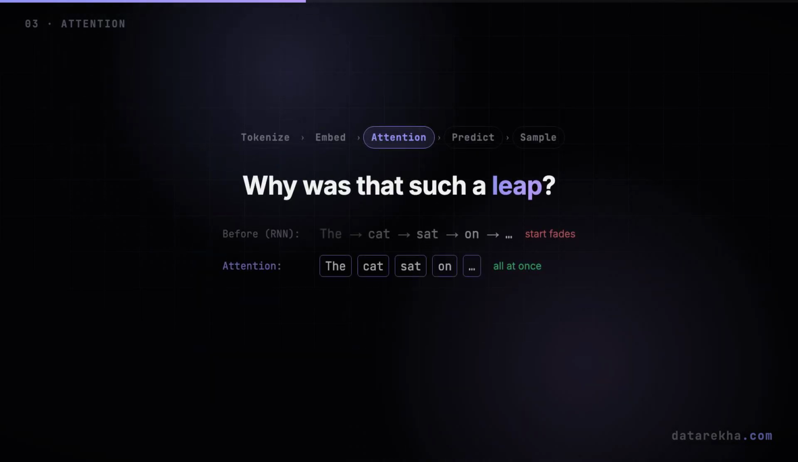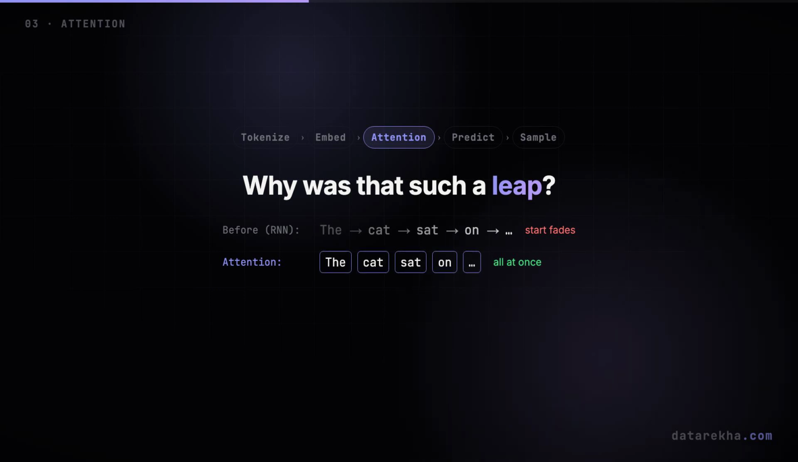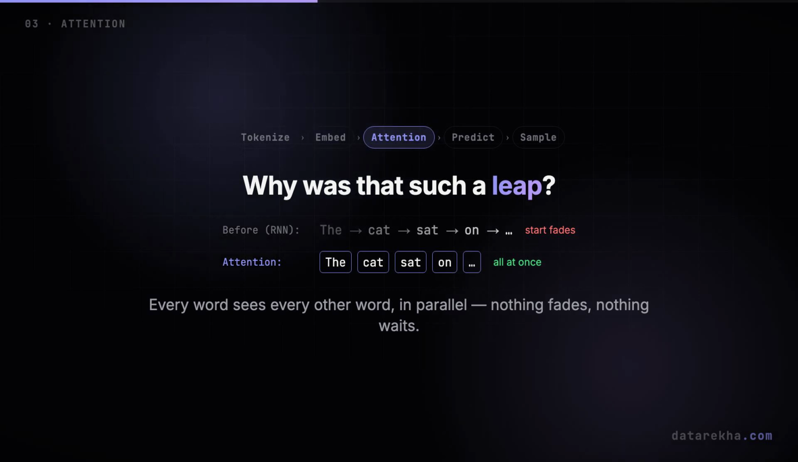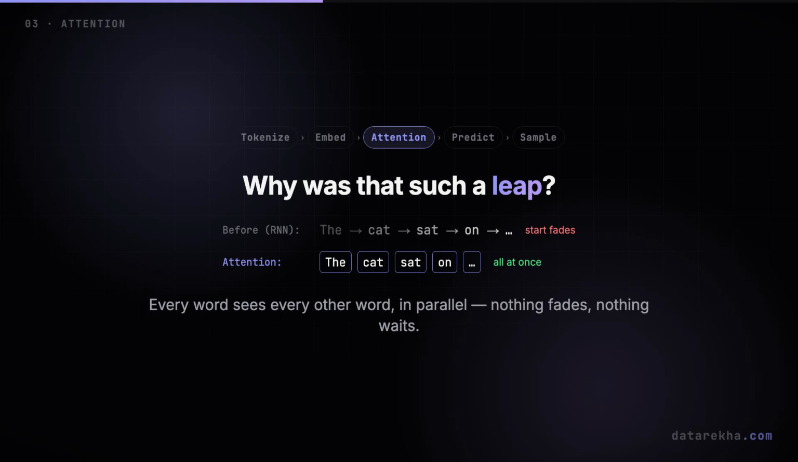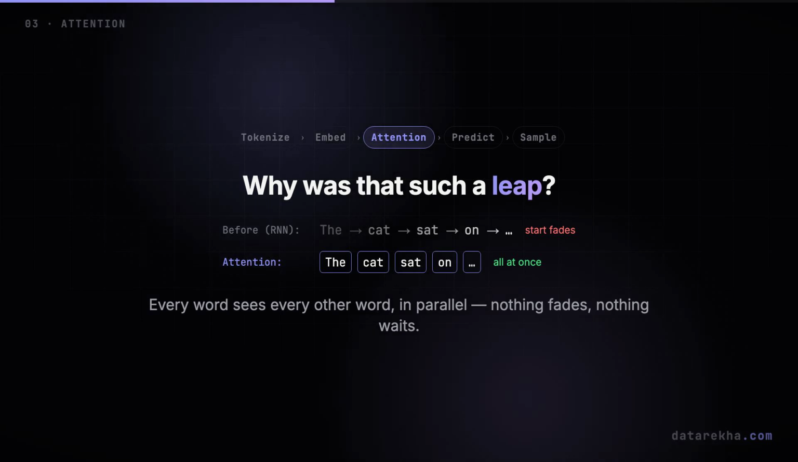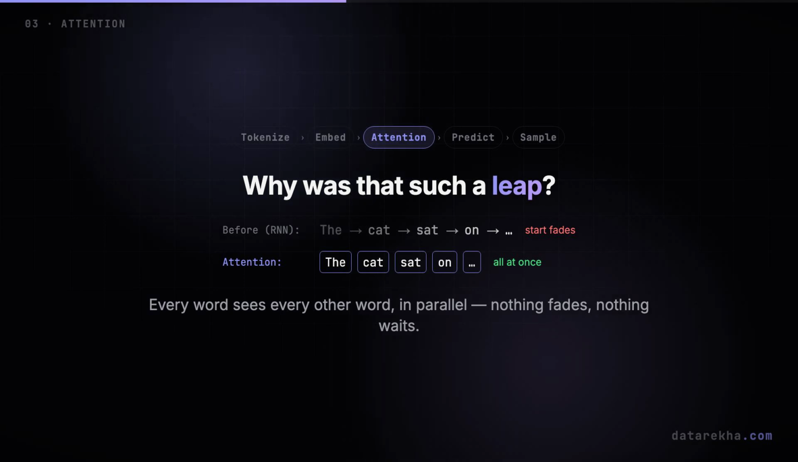And why was attention such a leap? Before it, models read a sentence one word at a time, left to right. And by the end of a long sentence, the start had basically faded from memory. Attention throws that out. Every word can look at every other word, all at once, in parallel. Nothing fades and nothing waits its turn. That single change is what finally let language models scale up.